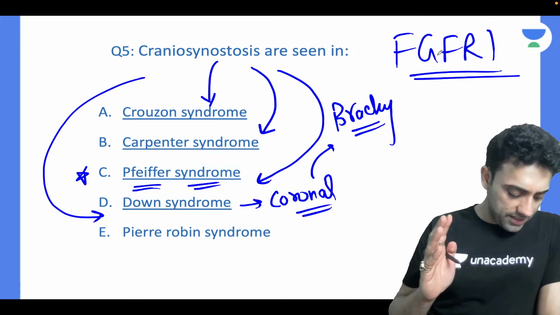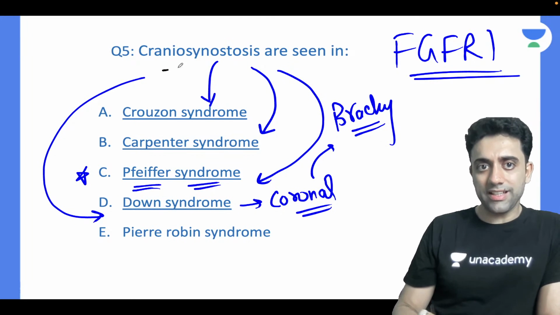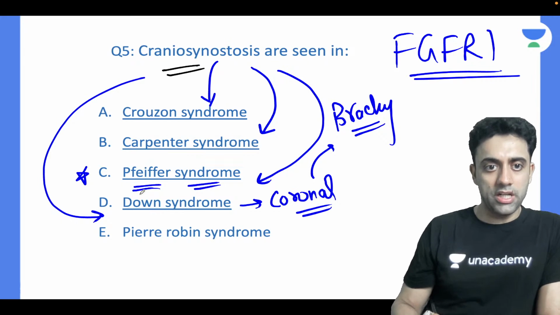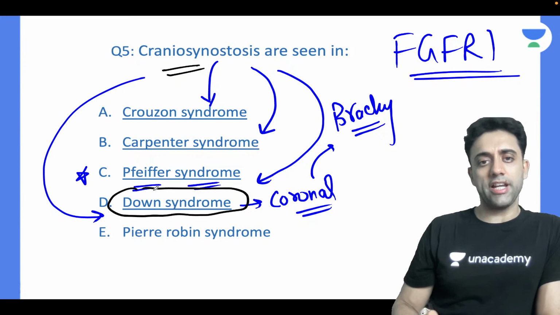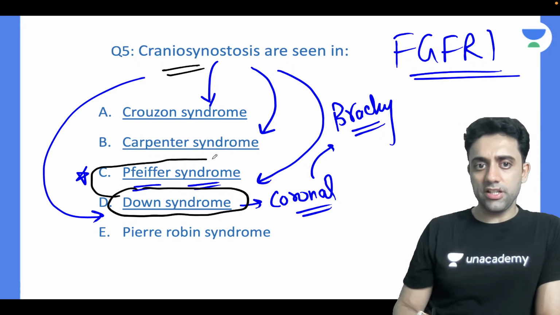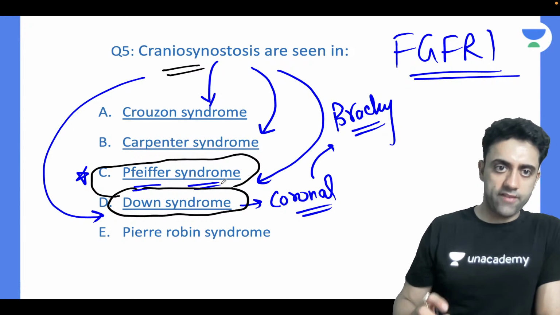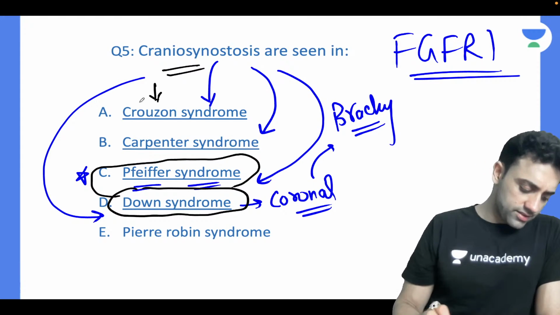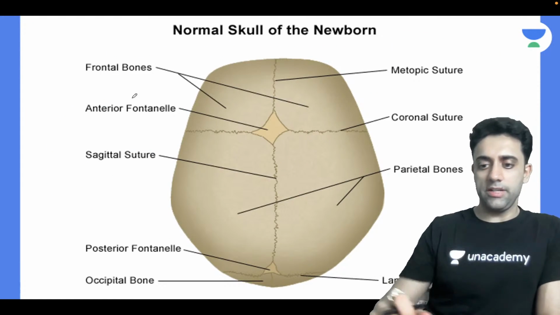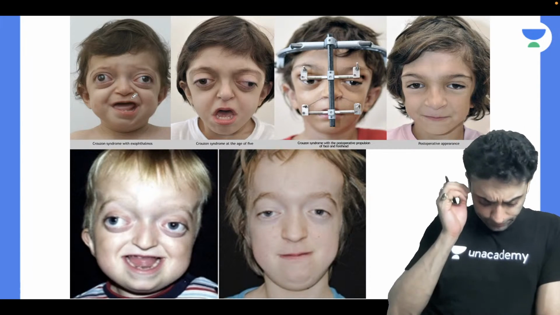Next important question I have. देखो अब समझ में आ रहा है ना everyone dear? ठीक है. My question was craniosynostosis is seen in what? So Down syndrome you see craniosynostosis, we have covered. Pfeiffer syndrome you see clover leaf shaped skull, very important PG entrance question we have covered. Cruzen syndrome. Okay, let me show you a picture.